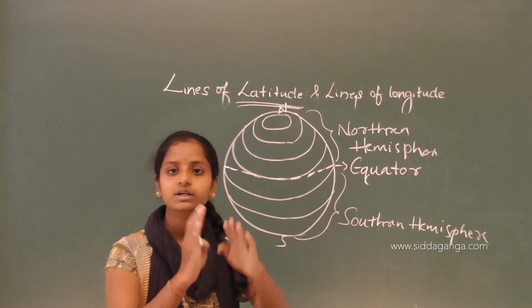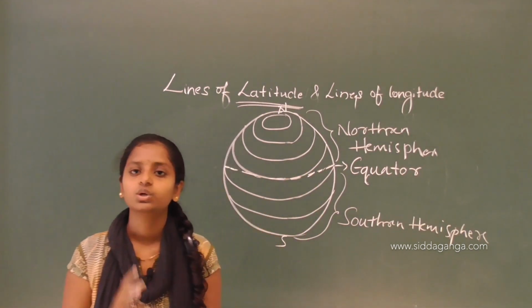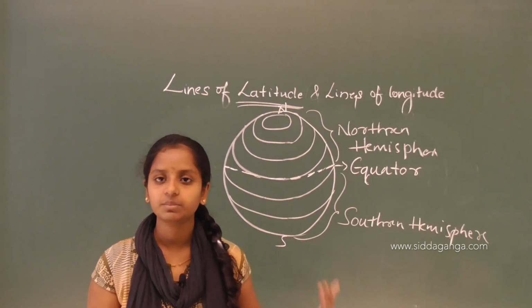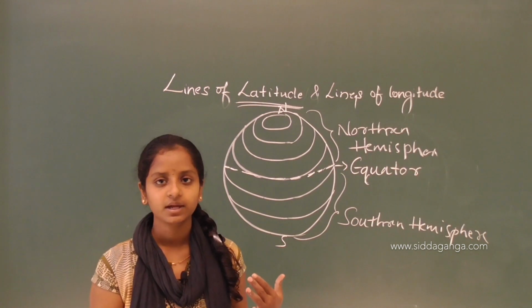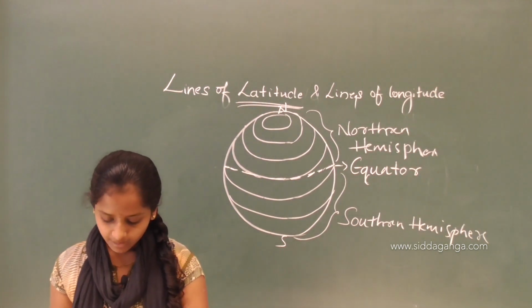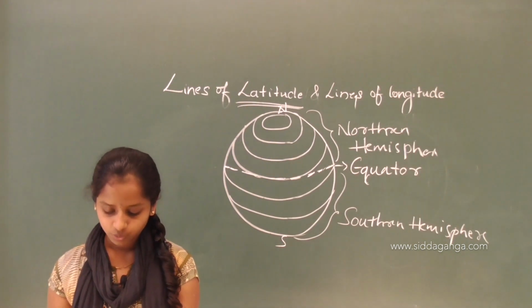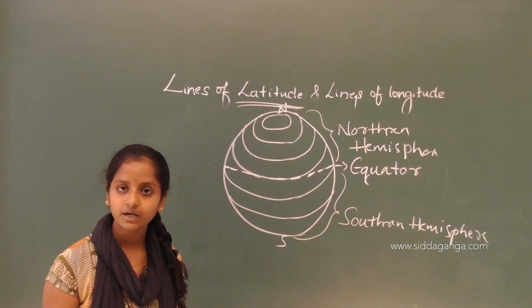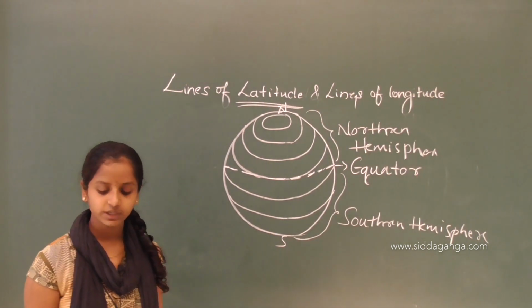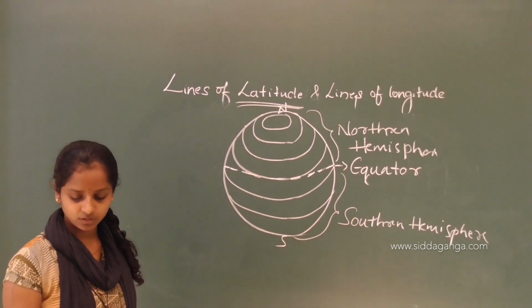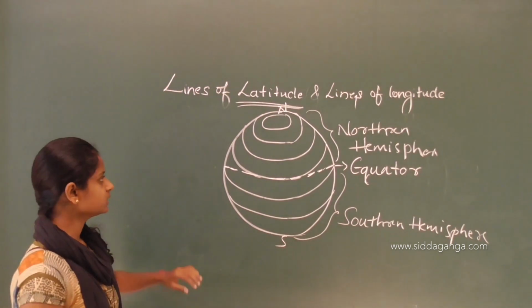So the equator divides our world into two equal halves, known as the northern hemisphere and the southern hemisphere. The part from the north pole to the equator is called the northern hemisphere. The part from the south pole to the equator is called the southern hemisphere.